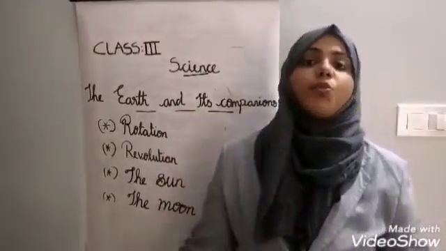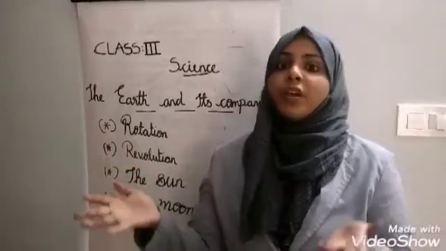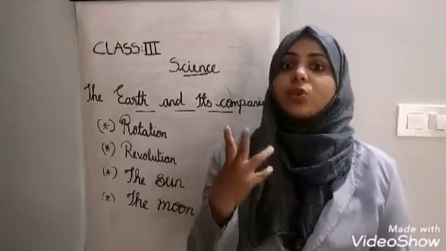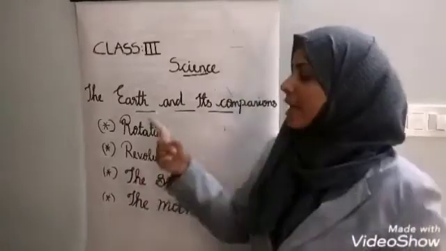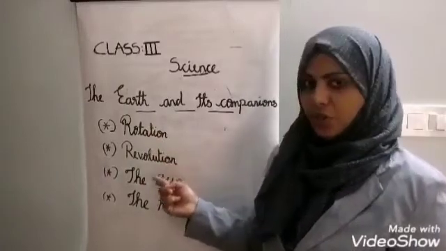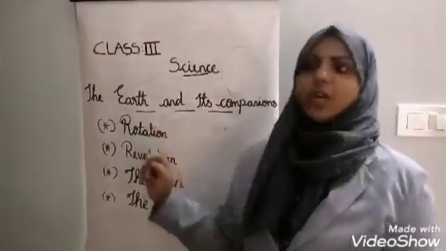Earth is moving all the time. It has two types of movement, that is rotation and revolution. First one, rotation.